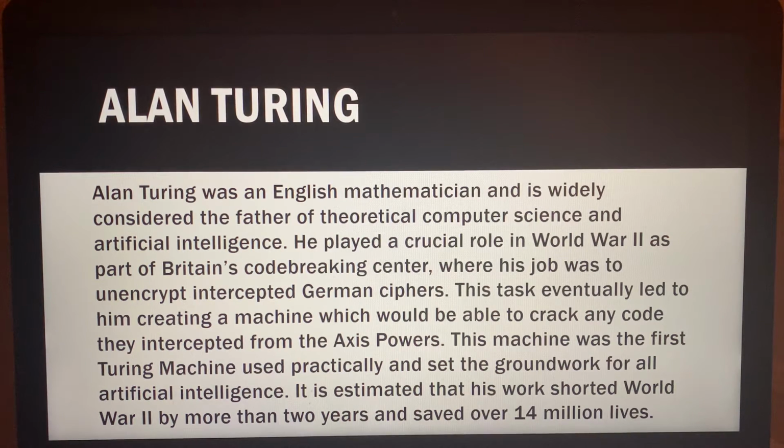It is estimated that Turing and his colleagues' work shortened World War II by more than 2 years and saved over 14 million lives. This is depicted in the film The Imitation Game with Benedict Cumberbatch.